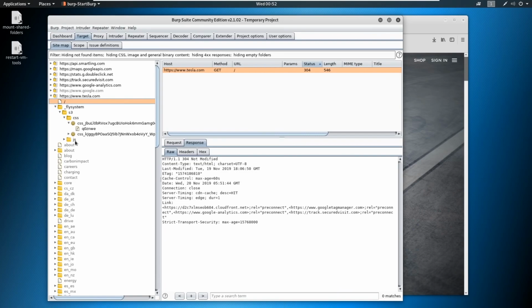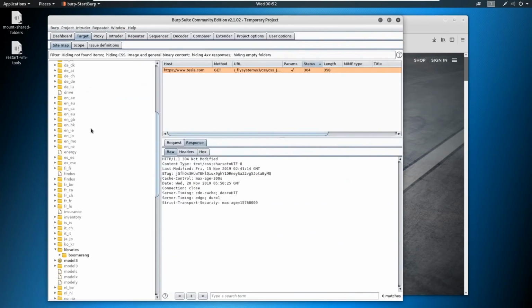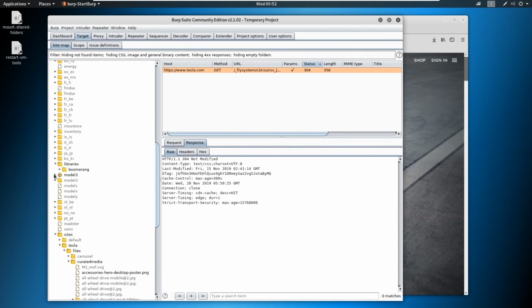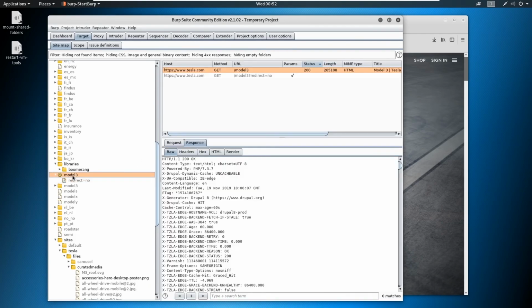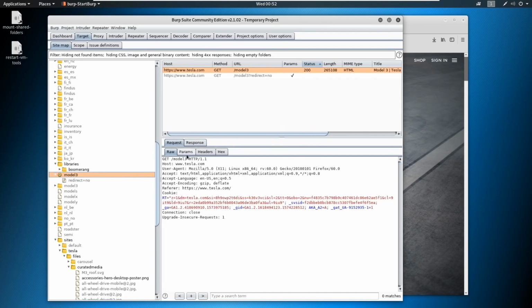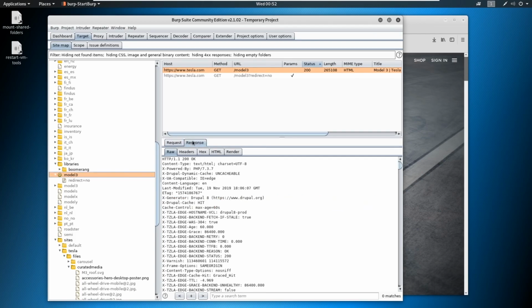So what we can do is we can look at some of the things that just came through. Like we just went to the Model 3 page. So let's go ahead and click on this Model 3 and see what it's got for us. So you can see that if we look at the request for this GET Model 3, we made a GET request to Model 3. And what's happened is we say, hey, I want to go out to this page, go ahead and take me there. And then we can view the response as well.